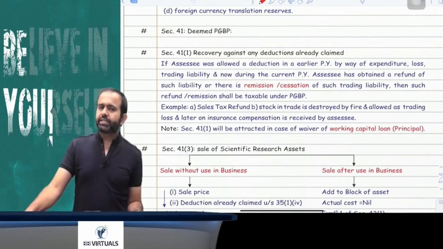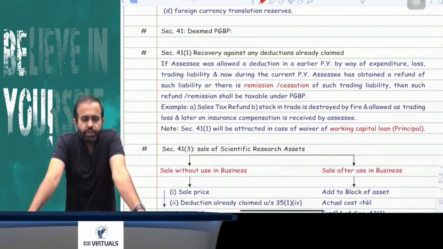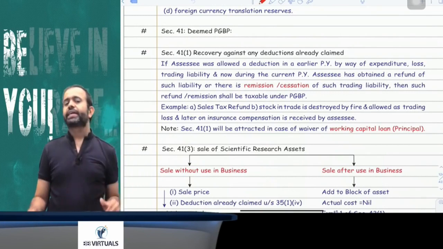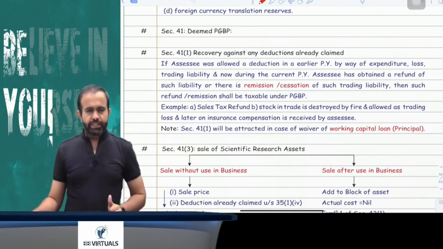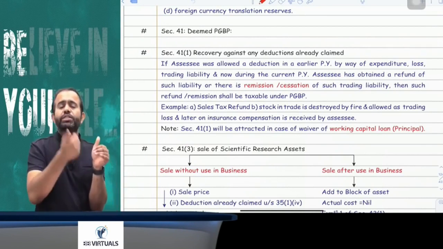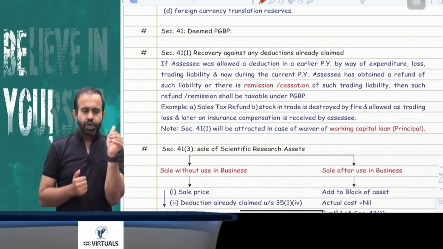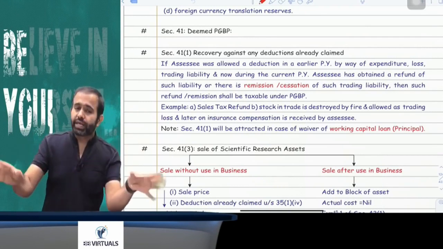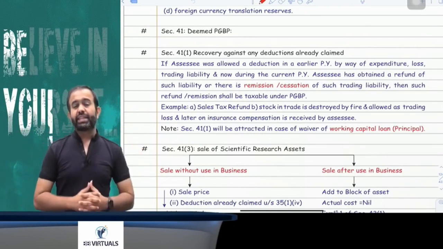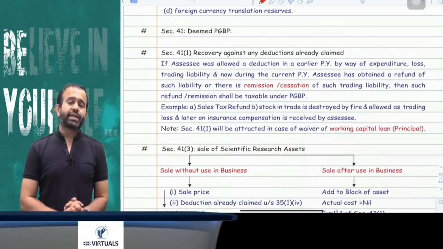Now next part is related to section 41. 41 is related to deemed PGBP. First, section 41(1). 41(1) is saying that suppose the assessee claimed a deduction of any expenditure, and now he got the remission or refund of that expenditure, or that trading liability ceased to exist, in that case that will be taxable under the head PGBP.